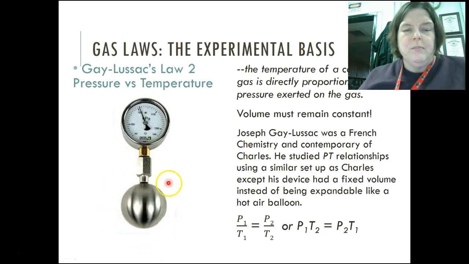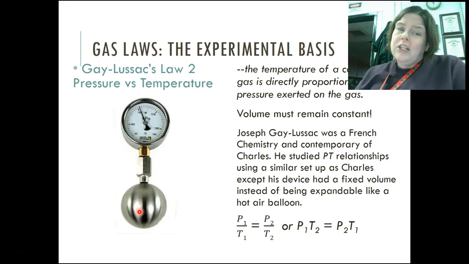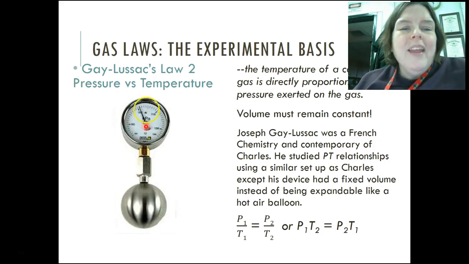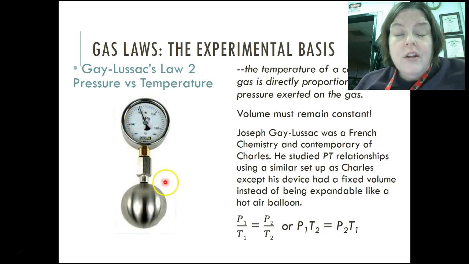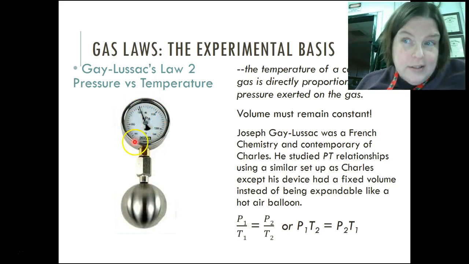Here's my laser pointer. This bulb means that there's a volume that cannot change. This is a stiff structure, a rigid container. The volume's not going to change. So when I plunge that into something really cold, the pressure's going to change here. If I plunge it into something really hot, the pressure's going to change here. So if it's something really hot, the pressure gauge is going to go up. If it's something really cold, the pressure gauge is going to go down.